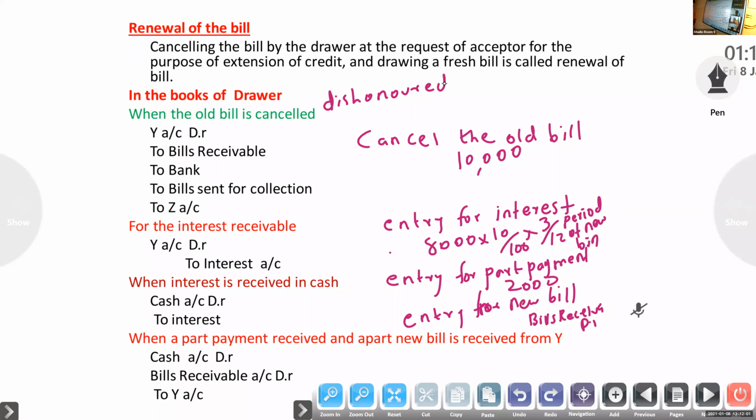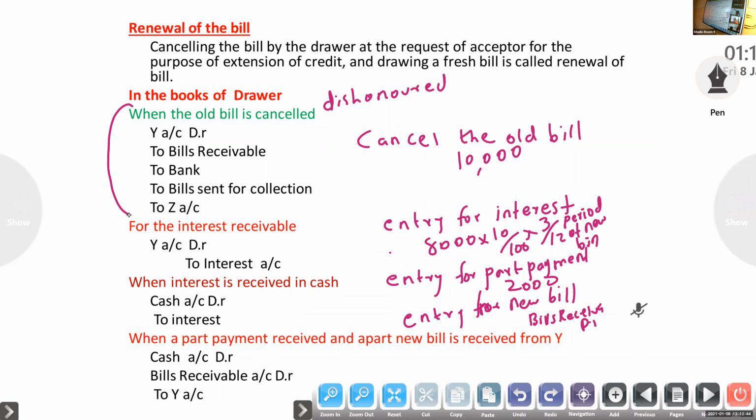First entry, if any renewal is there: at the time of maturity, if the renewal is there, we have to cancel. Cancel means the bill is dishonored. So what is the entry? Drawee account to, already you know that. In every case it is specified, and only one entry will come. Clear? Already we studied a different case.